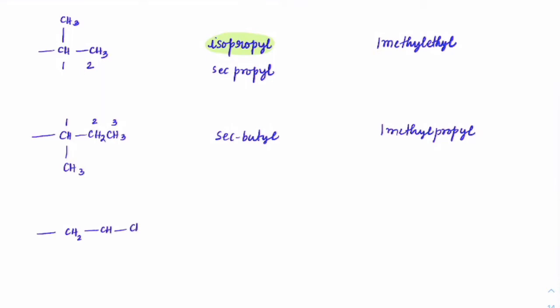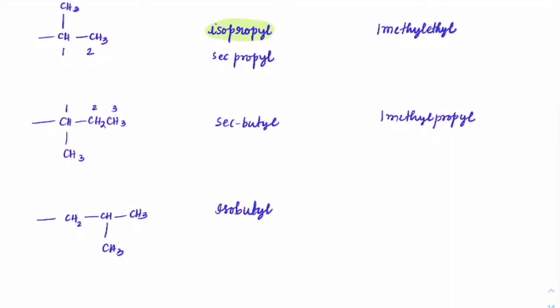Same way, if we have CH2, CH, CH3, right, you can see the last carbons are always like a tertiary form. Then we call it iso. So this would become isobutyl. See the naming now once again. Here it will be 1, 2, 3, and on the second carbon we have a methyl group. So this would become 2-methyl propyl. So while writing the IUPAC name, we would be using this 2-methyl propyl connected to some main chain.